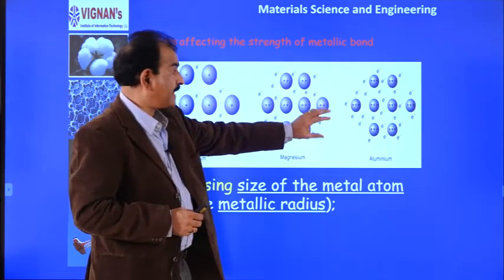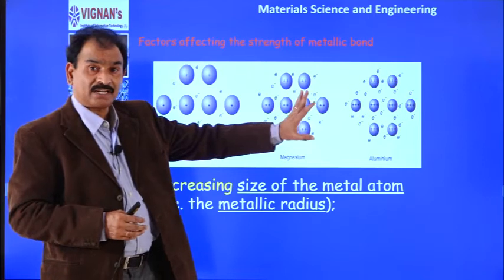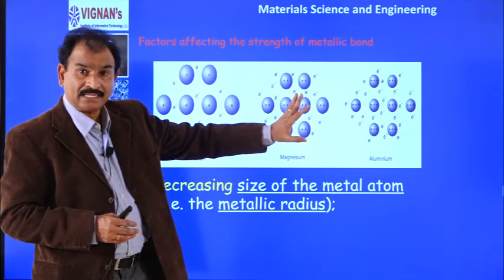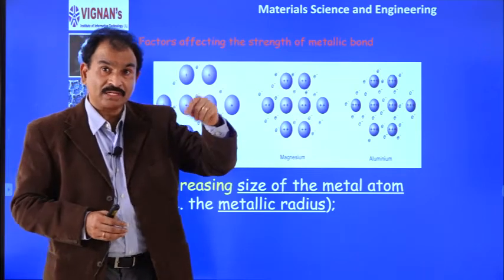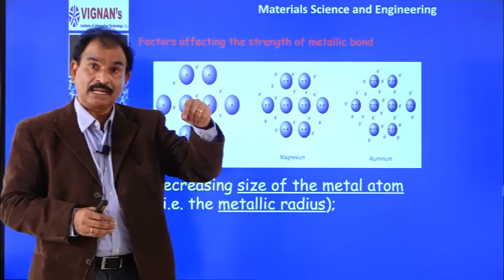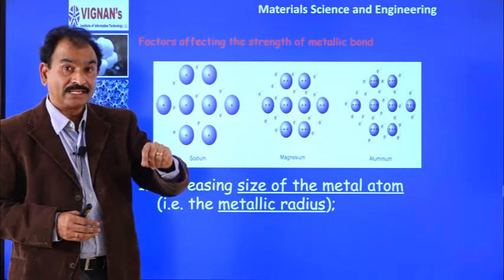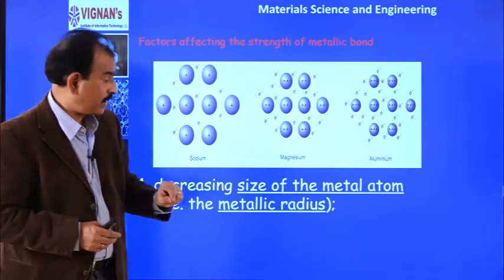The size of the atom and number of electrons present decides the melting and boiling point. Of course, there is a small amount of covalent nature in the P block metals, that is why they have abnormal boiling and melting points.